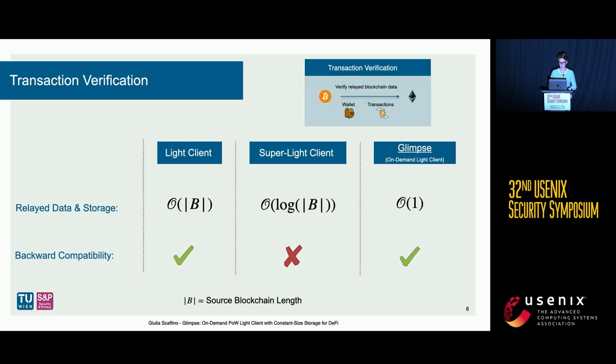Let me now spend a few words on where Glimpse stands with respect to state-of-the-art approaches or solutions when it comes to transaction verification. Glimpse improves on the data which are relayed and stored from the source to the destination blockchain. It indeed requires a constant amount of data, whereas current solutions in literature at best achieve the logarithmic amount. Glimpse is also backward compatible with the proof-of-work blockchains.